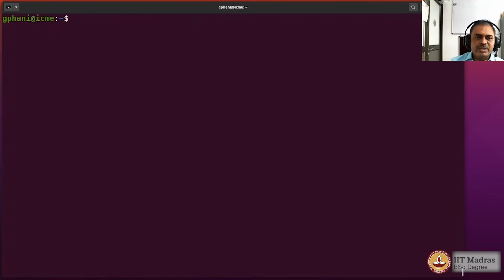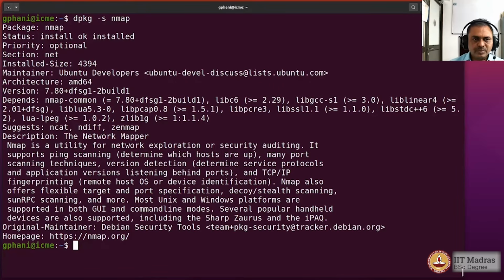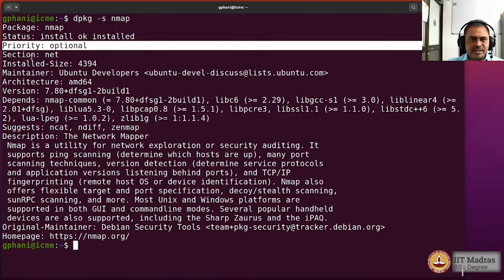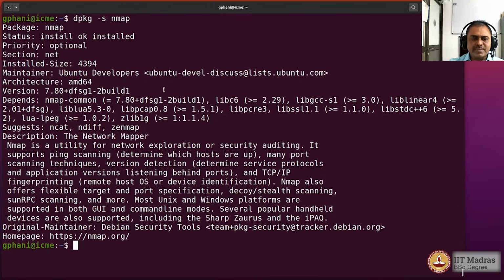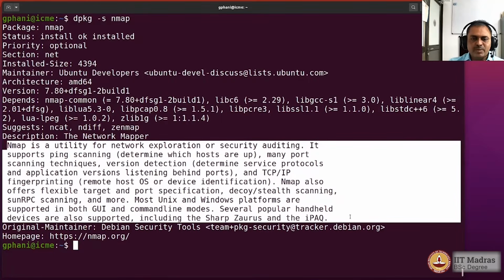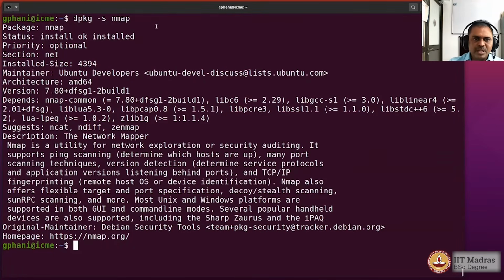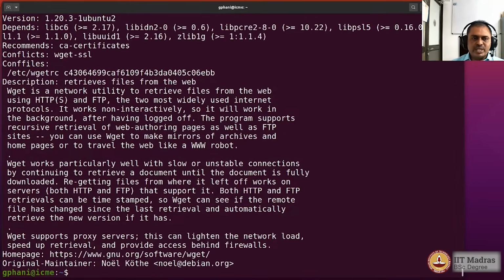Now you can actually find out the status of a particular package by typing the -s option. So it now says that yes, it is installed, and what is the priority, and etc. So this is the same output which comes from apt-cache show command, and it is actually asking it via the dpkg command on the backend. And it also gives you a very detailed information about that particular utility. And if you have asked that about any other package, you will also know whether it has been installed or not.